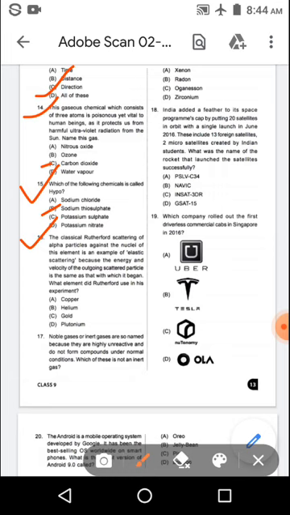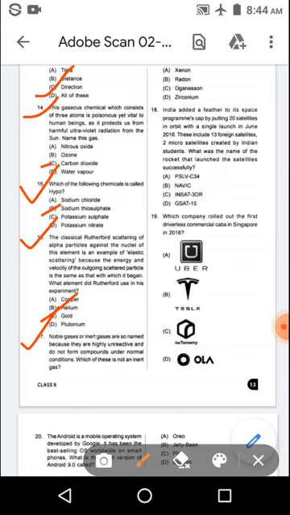What element did Rutherford use in his experiment? And the options are option A, copper. Option B, helium. Option C, gold. Option D, plutonium. And the right answer is option C, gold.